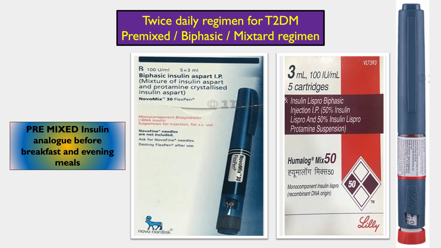So 50% of the insulin works for a longer time, and 50% of the insulin Lispro works for a rapid time. So such types of regimens are given where either short acting insulins in a mixed dose are given, or intermediate acting insulins are given in a mixed dose. So biphasic, this is called mixed-tard regimen, where either we use human insulin, which is a short acting insulin, or we use a rapid acting insulin like Lispro.